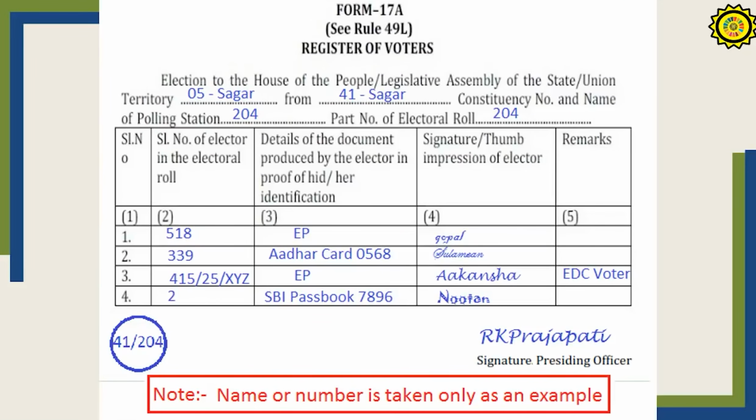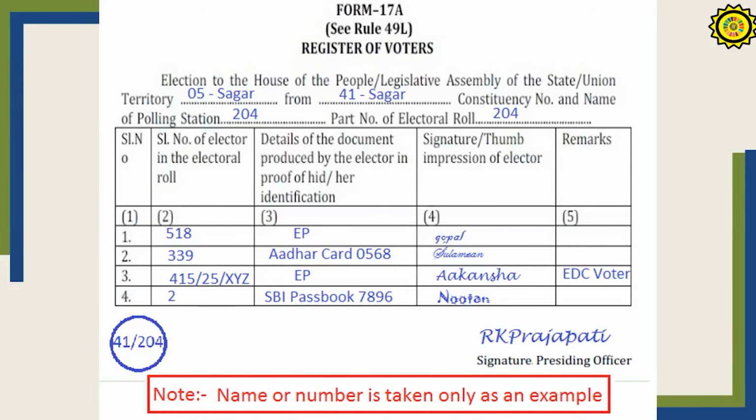This is the Form 17A Register of Voters. These are the details that are required. The name of the polling station, and the electoral part number of the electoral roll, that will be mentioned in the marked copy of the electoral roll, has to be mentioned. Serial number 1 is the continuous printed number, you cannot change that number. Then the serial number as per the electoral roll. When it is being read out loudly, you have to write that number also. Details of the document: if he is producing the identity card, EPIC card, then just write EPIC. If he is bringing any other document, write the name.